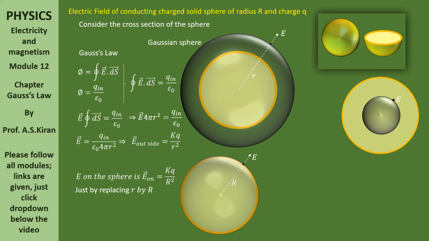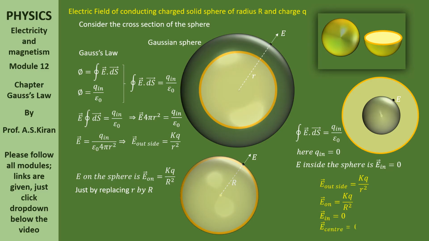Is there any charge inside? No. Here, in this case, Q in is 0. Now, applying Gauss law, the closed integral of E bar dot ds bar is equal to Q in by epsilon naught. Here in this third case, Q in is 0. Anyway, the total charge is outside the Gaussian sphere. Hence, the electric field somewhere inside the conducting solid sphere, E in, is equal to 0.